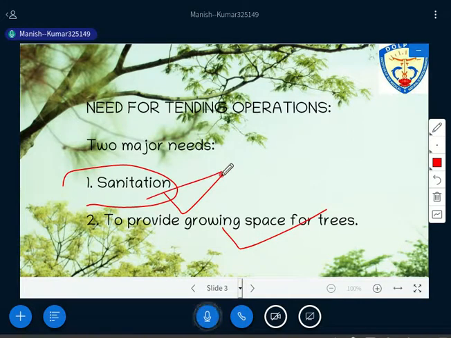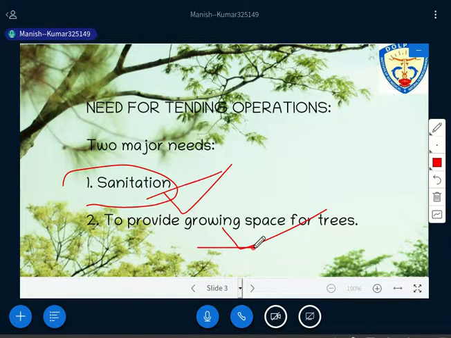The trees which are susceptible, which can be easily attacked by insects, or which are injured, broken, weak, or infected by insects are removed. That is sanitation.